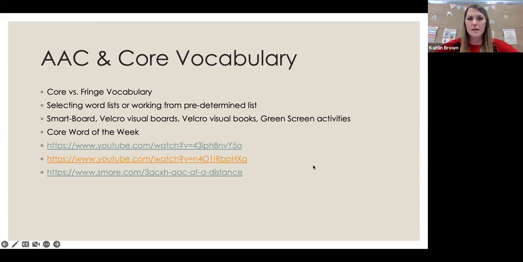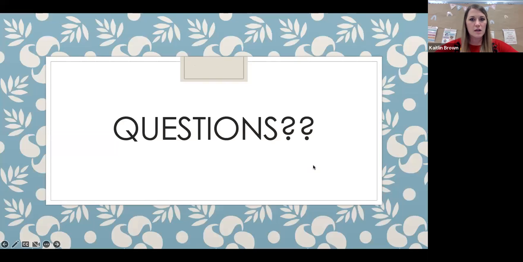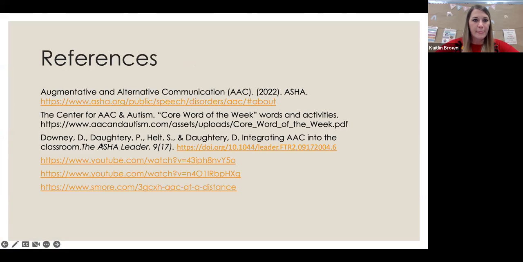Okay. And so I'm going to go ahead and go to my reference page while we're talking about this. So the Center for AAC and Autism core word of the week. This is a PDF, and it's a very extensive PDF. I want to say it's about 100 pages, but it gives you examples and ideas of how to really incorporate that core word of the week.